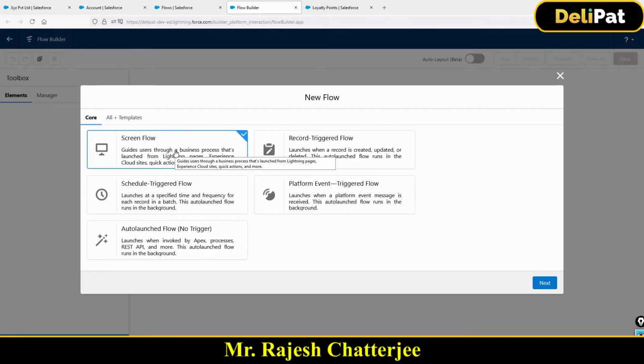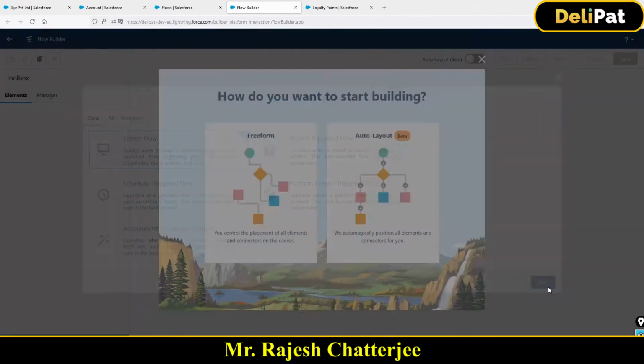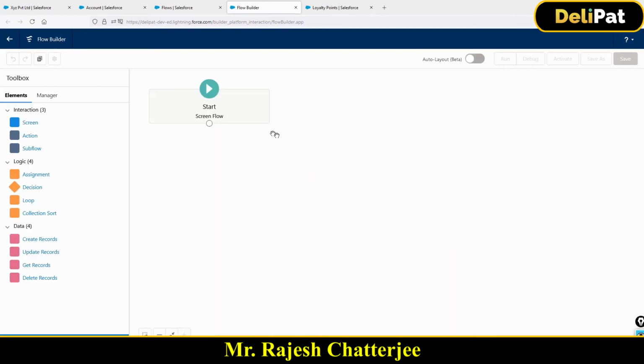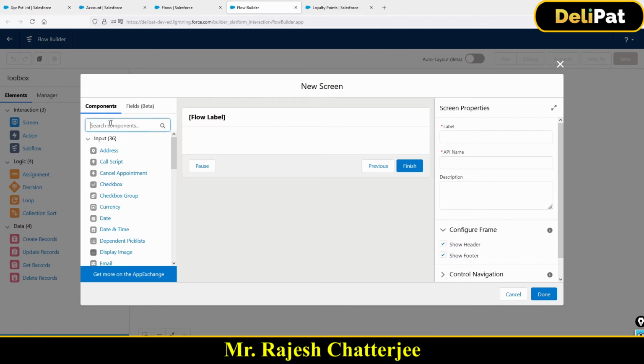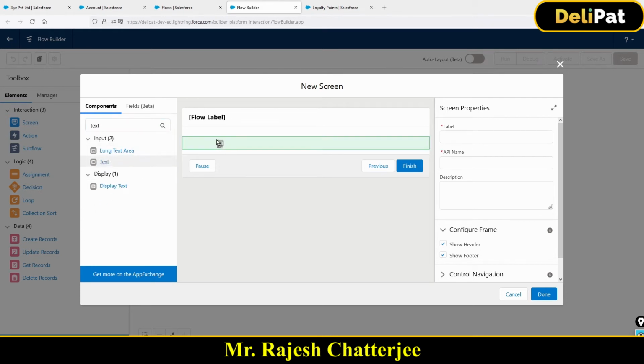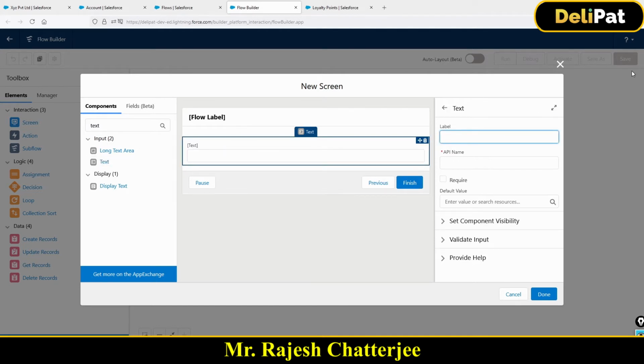This time I have to go and create a screen flow. Okay, first thing is what? Screen. So I'm going to take a screen. I will repeat the same thing that I've done last time also. So text, I'll quickly do it. You're familiar with this, so it will not take much time for you to understand.